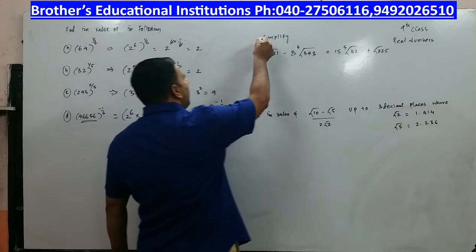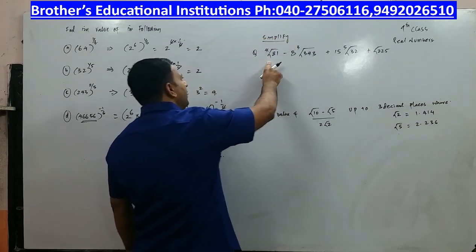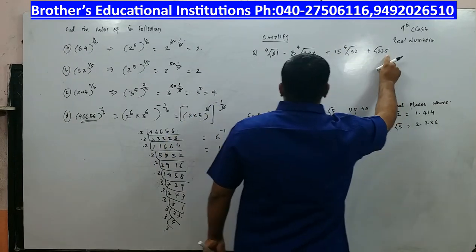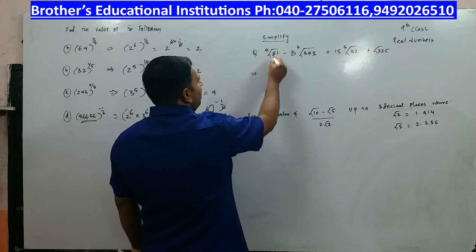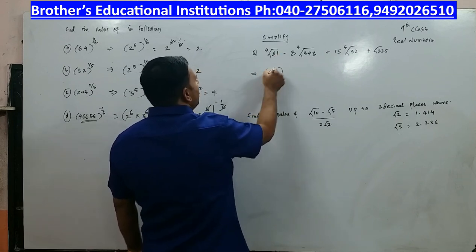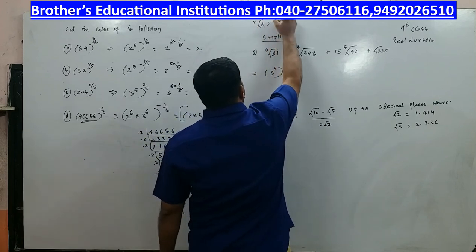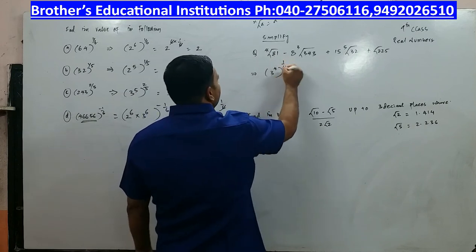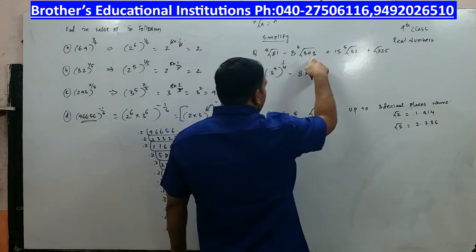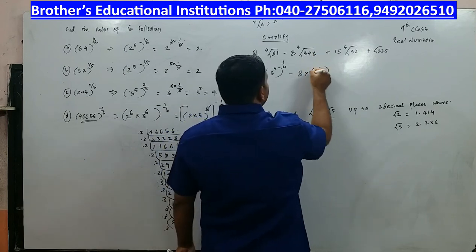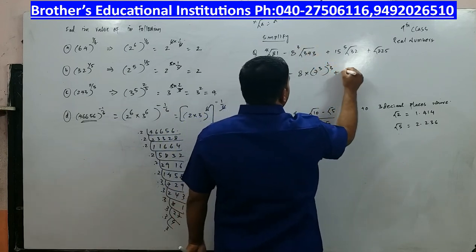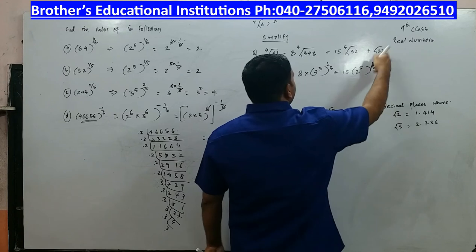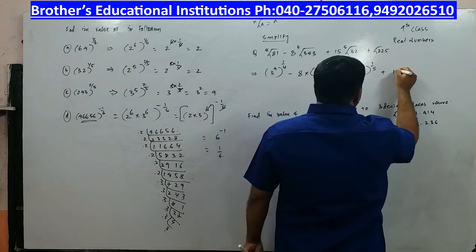In a similar way, I have one more question. Simplify 4th root of 81 minus 8 into cube root of 343 plus 15 into 5th root of 32 plus square root of 225. 4th root of 81, I am writing straight away. 81 can be written as 3 to the power of 4, and for nth root of a, you have a formula, a power 1 by n. So 4th root of 81 is 81 power 1 by 4, minus 8 into 343. 343 is nothing but 7 cube, 7 cube whole power 1 by 3, plus 15 into 32, which is nothing but 2 to the power of 5, 2 to the power of 5 whole power 1 by 5. And square root of 225 is 15.